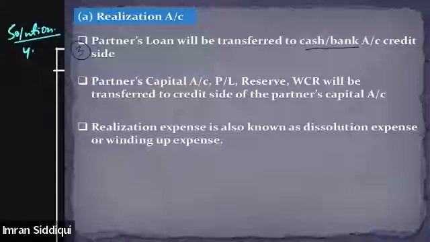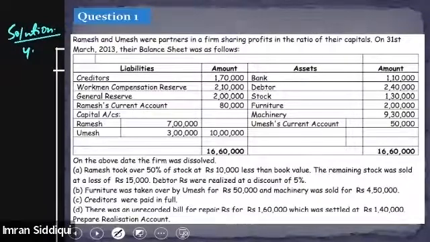Then we need to transfer the partners' capital account, P&L reserve and workmen compensation reserve to the credit side of the partners' capital account. Realization expense is also known as dissolution expense and winding up expense. That was also understood in the previous class. Then we did a few questions based on it.